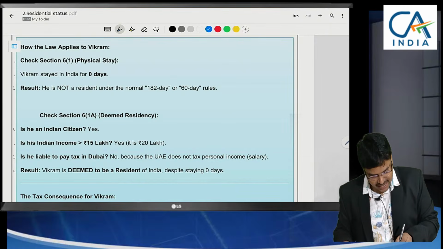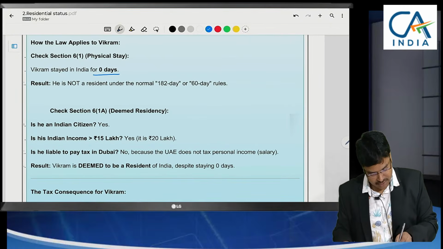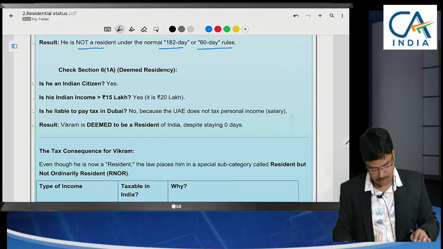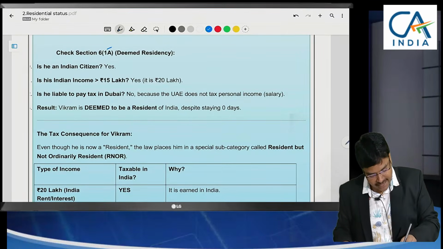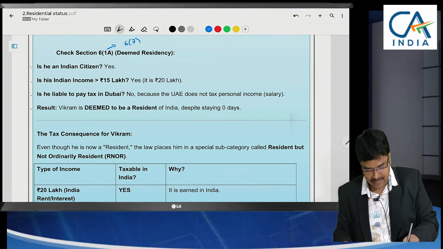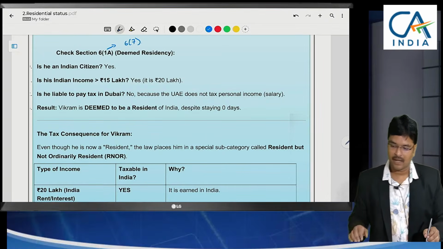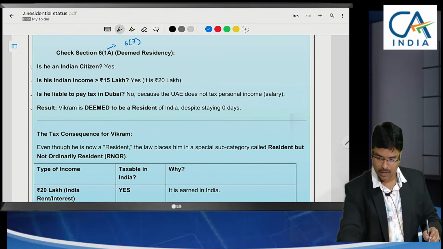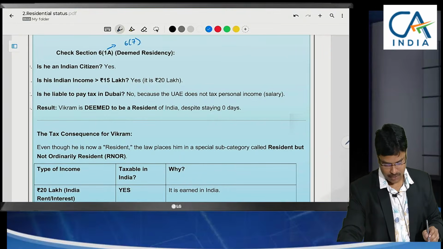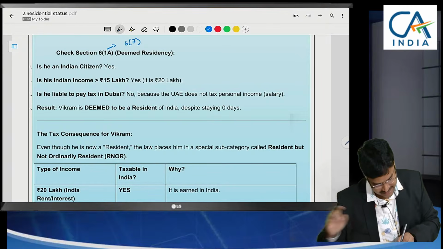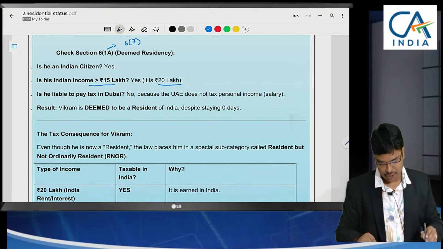So Vikram stayed in India for 0 days. He is not a resident under the normal 182 days or 60 days rule. But under the Old Income Tax Act section 6(1)(a) and the New Income Tax Act, it is section 4(7). So what has been specified here? What has been specified here is his Indian income is greater than 15 lakhs. Yes, it was 20 lakhs.